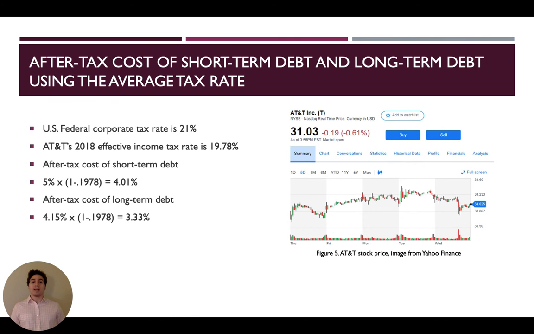After-tax cost of short-term debt and long-term debt using the average tax rate. The U.S. federal corporate tax rate is 21%. AT&T's 2018 effective income tax rate is 19.78%. The after-tax cost of short-term debt can be found by taking 5%, multiplying it by 1 minus the effective income tax rate, which is 0.1978, giving us a total answer of 4.01%. The after-tax cost of long-term debt is 4.15% times 1 minus 0.1978, which gives us 3.33%.